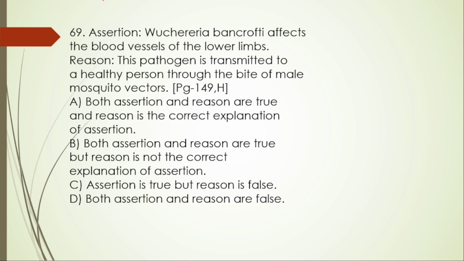So here assertion is wrong. And this pathogen is transmitted to a healthy person through bite of male mosquito vector. No, this one is also wrong because it's because of the female, not the male one. So both are wrong here.